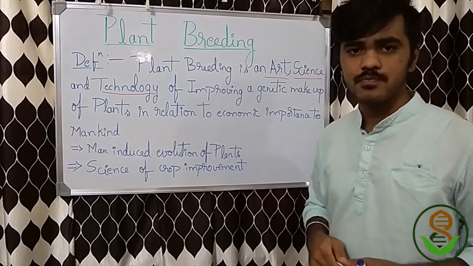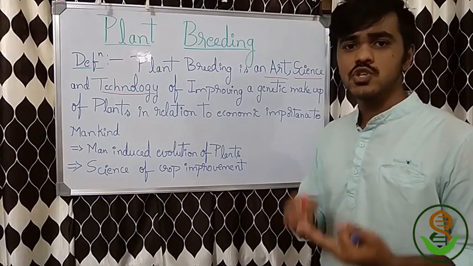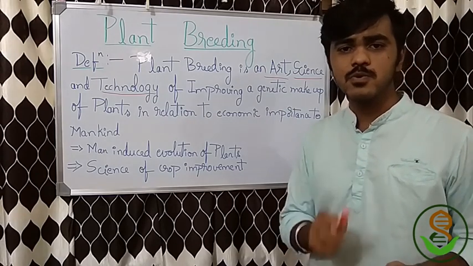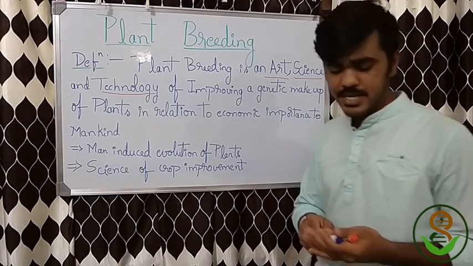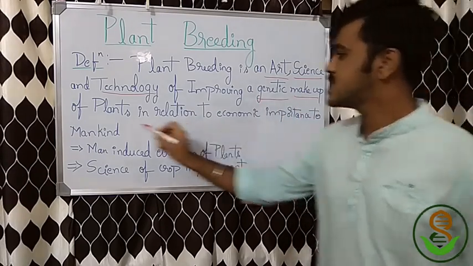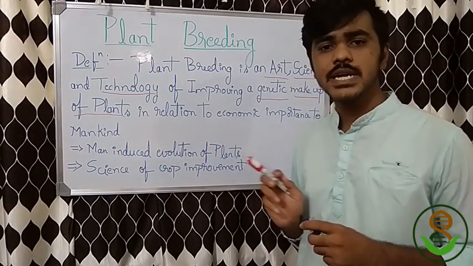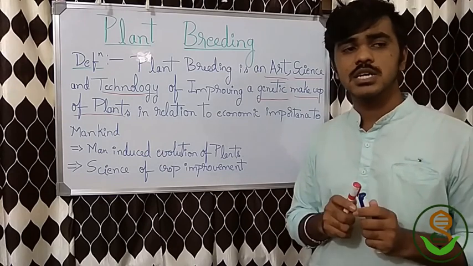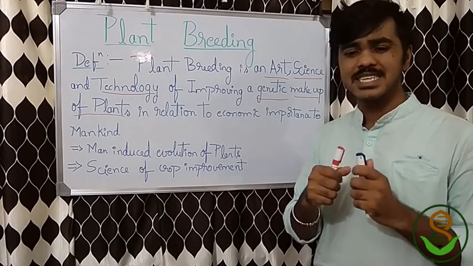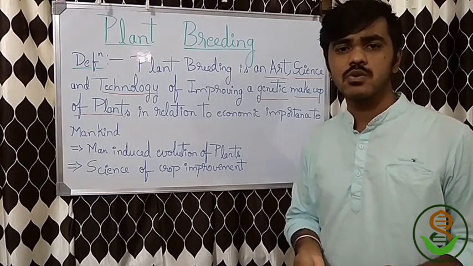of improving. The art, science and technology should be concentrated to improve something, that is the genetic makeup of the plant. Why should the genetic makeup of the plant be improved? Because without altering the genetic makeup, you can't get a high yield, or you can't get anything, because genes are responsible for everything that is going on in an organism.